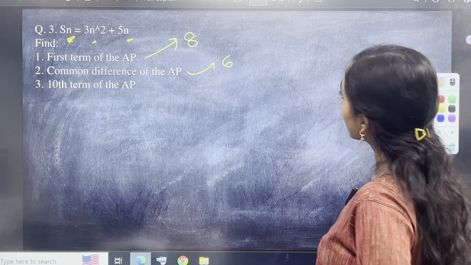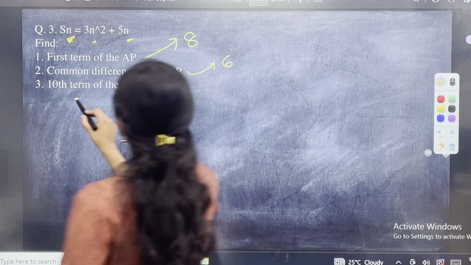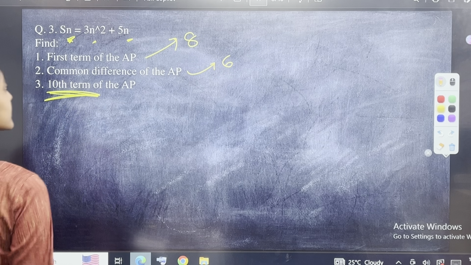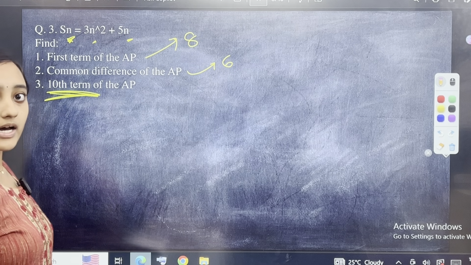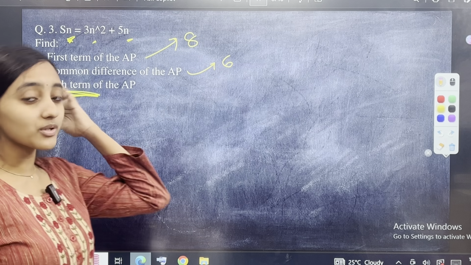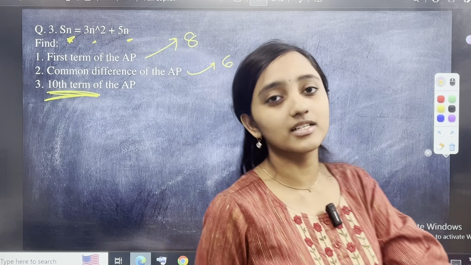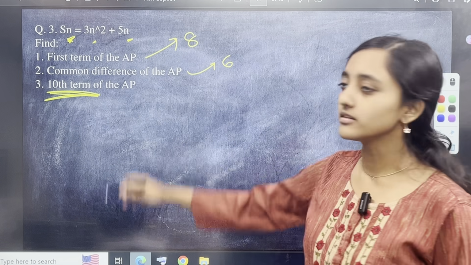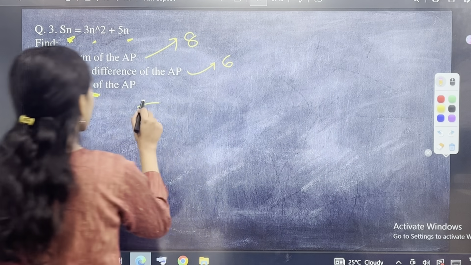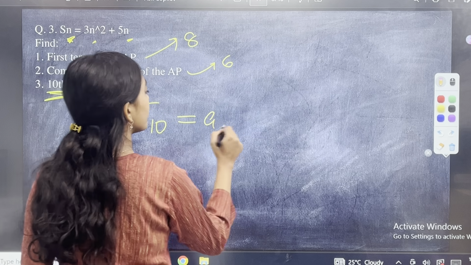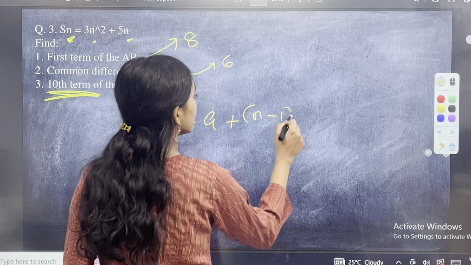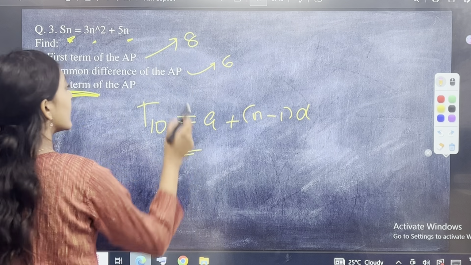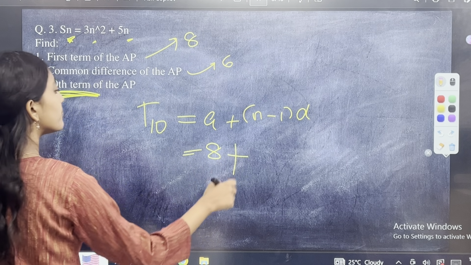Because बहुत आसान है. What is the 10th term? They're not asking you sum. थोड़े लोग क्या करेंगे, S10 लगाएंगे, 3 into 10 square plus 5 into 10 हो गया आंसर. नहीं, they're asking you what's the 10th term of the AP. So 10th term of the AP is T10 is equal to A plus N minus 1 into D. A का वैल्यू है 8, उठा के डाल दो, पटक दो.